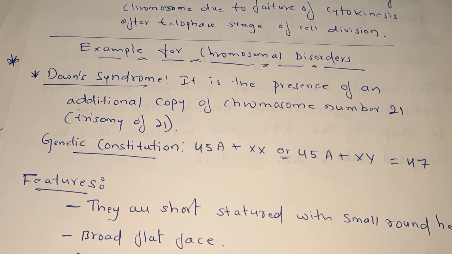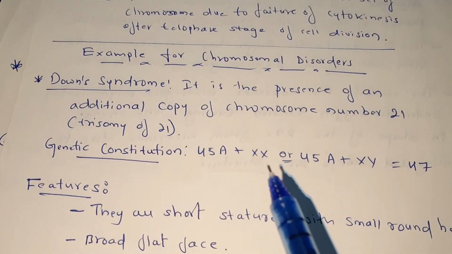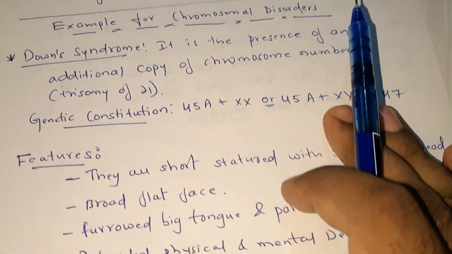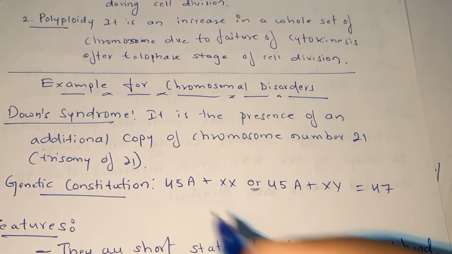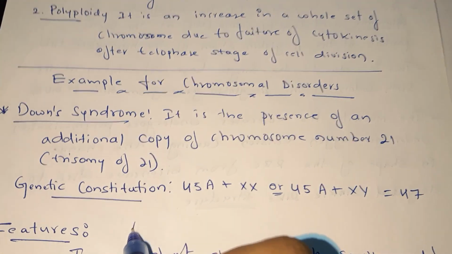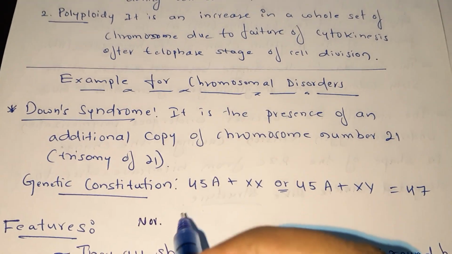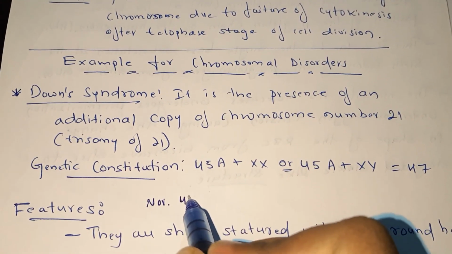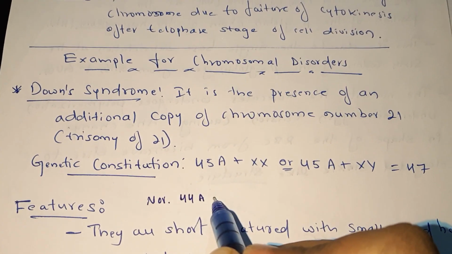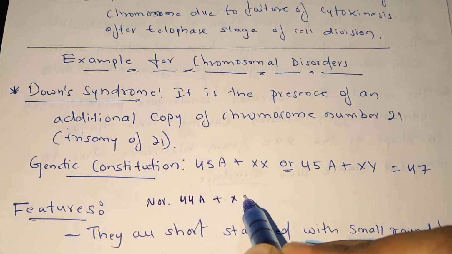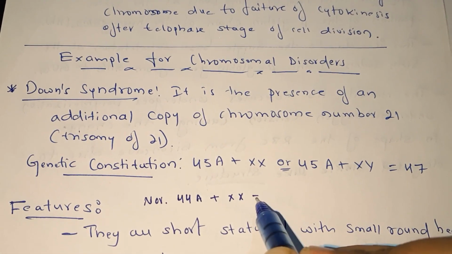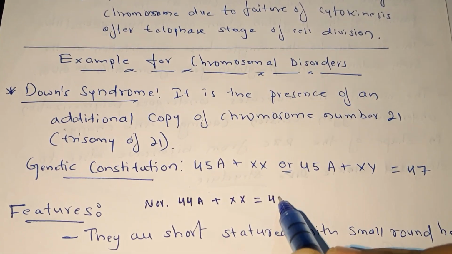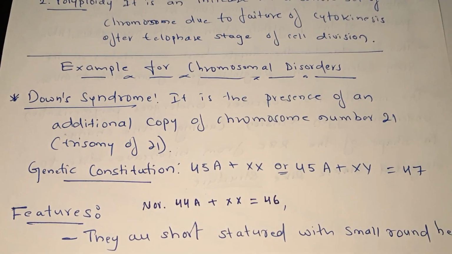That is the normal genetic constitution, but it is the abnormal one that matters. I am writing here the normal one, please don't be confused. I am writing the normal genetic constitution for you. Normal female: 44A plus XX is equal to 44, 45, 46. This is a normal female.